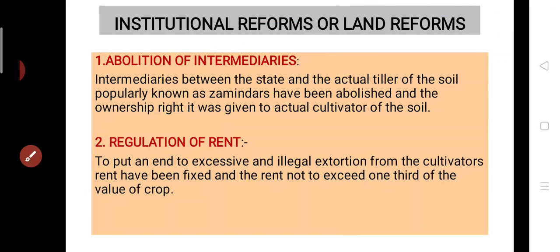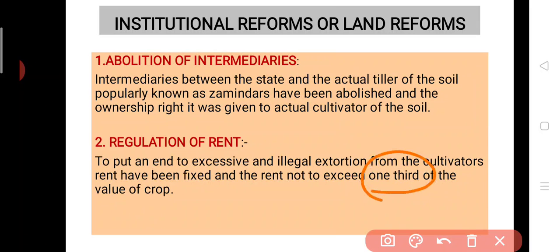Second point is the regulation of the rent. Well, before this regulation, zamindars could charge as much tax as they wished, but government has fixed the rental charges on the farmers, and it's also fixed that the charges did not exceed 1/3 of value of the crop. It means, whatever the value of the crop is, the tax charged on that crop is not more than 1/3. Okay, so this is the regulation of rent.